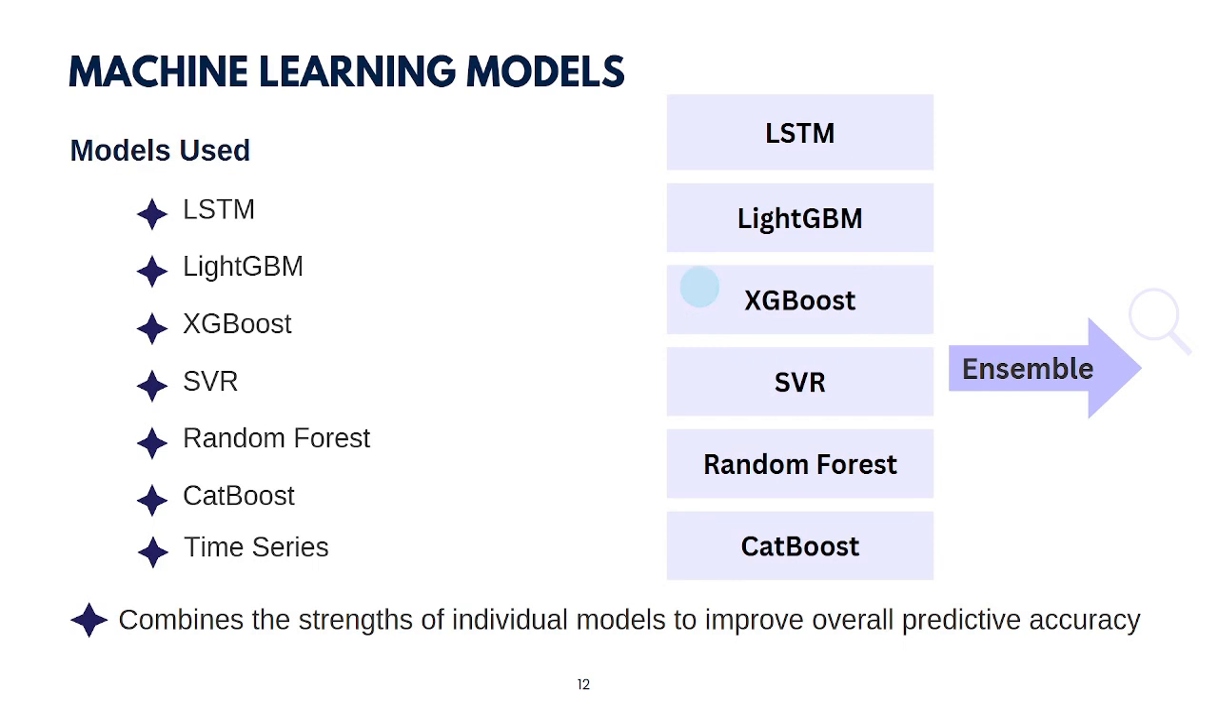We experimented with a range of machine learning models, including long short-term memory, light gradient boosting, extreme gradient boosting, support vector regression, random forest, CatBoost, and time series. By using a diverse set of models, we aim to identify which approaches best captured dengue outbreak patterns.